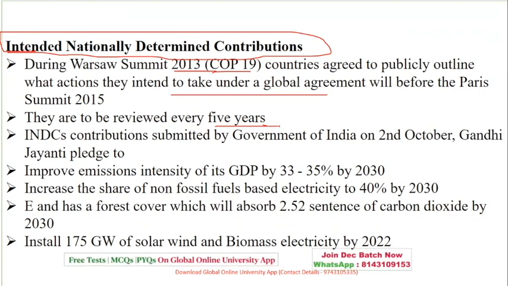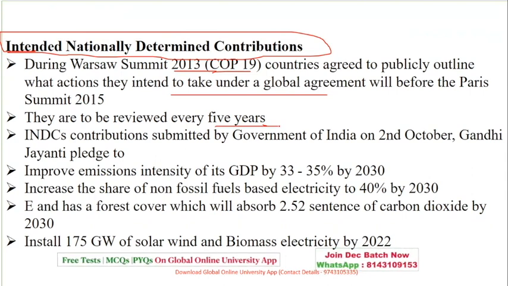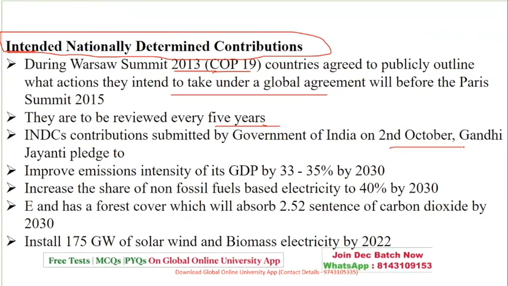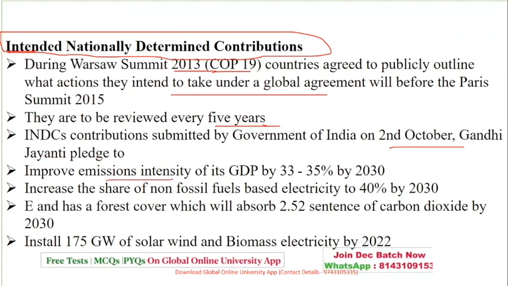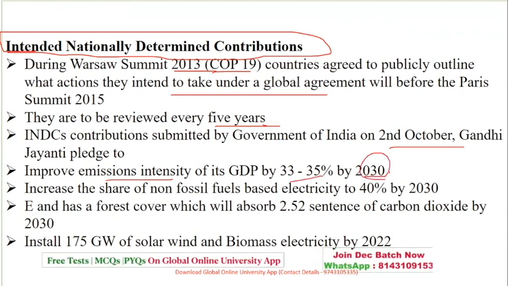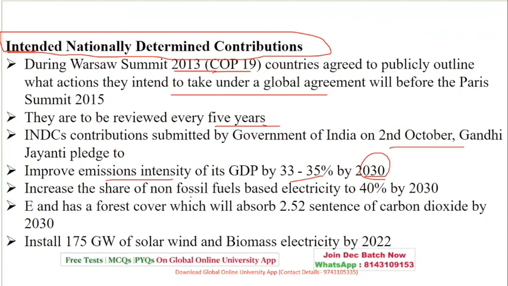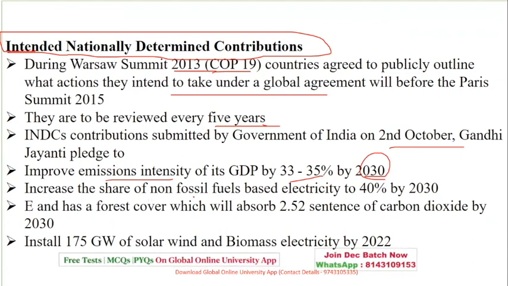So you have to just ensure that your eyes and ears are open, you hear what is said and you definitely take note of it. These are contributions submitted by the government on 2nd October, Gandhi Jayanti, as a pledge. It is basically improving the emission intensity by 30 to 35% by 2030, and the share of non-fossil fuels to 40% by again 2030.